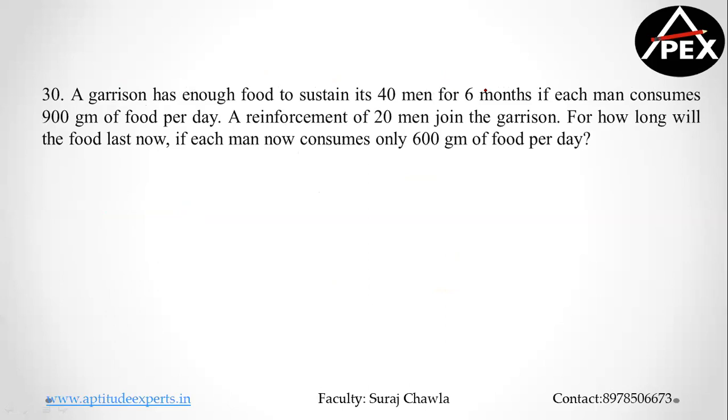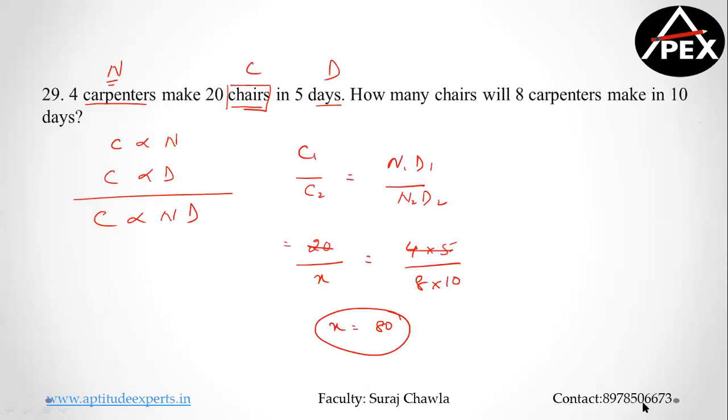Clear? So one last question in proportions and then we move into partnerships. 80 is the previous question's answer here. Teja and Pravani, 80, 80. You can look at this.